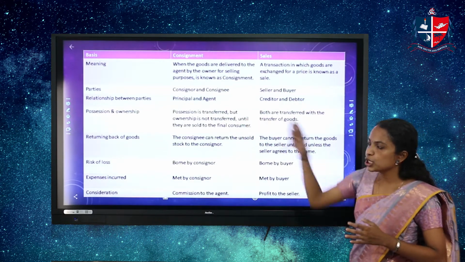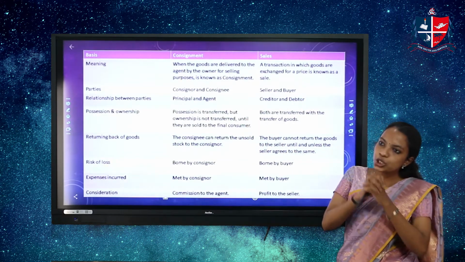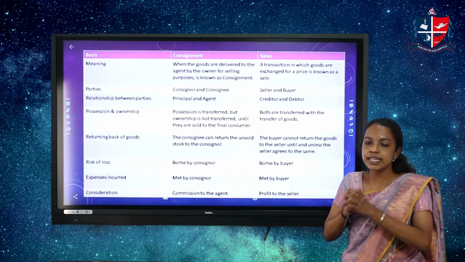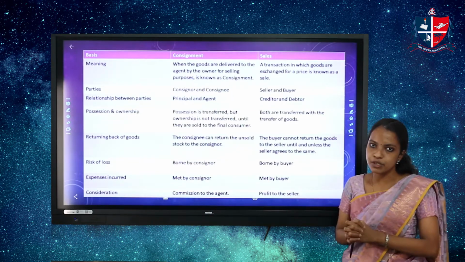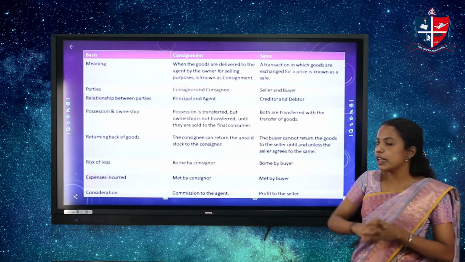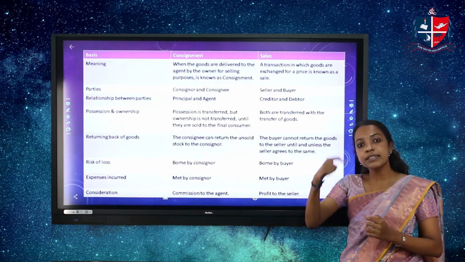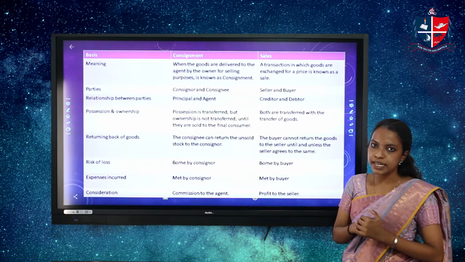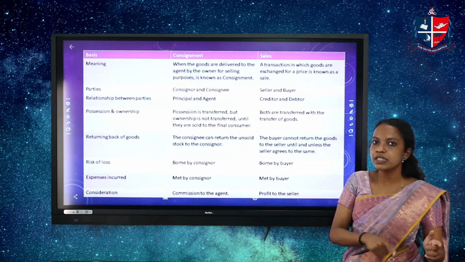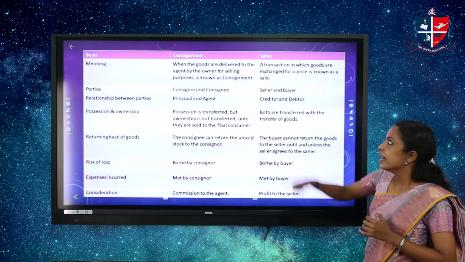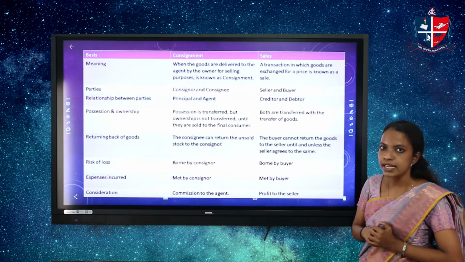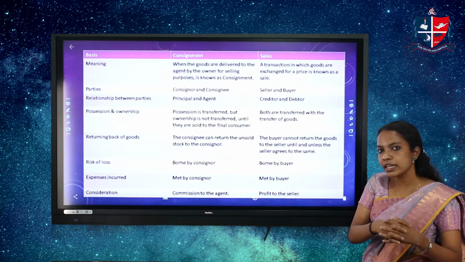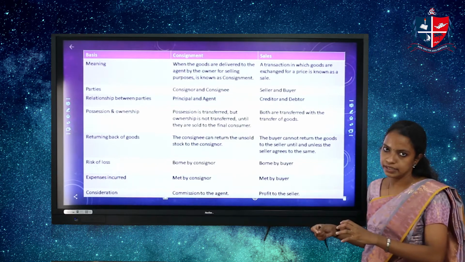Next is the relationship between the parties. The relationship between the consignor and consignee is like principal and agent. The consignor is the principal and the consignee is the agent. The consignee has to follow the instructions and directions given by the consignor. In case of sales, the relationship between the seller and buyer is like a creditor and debtor.